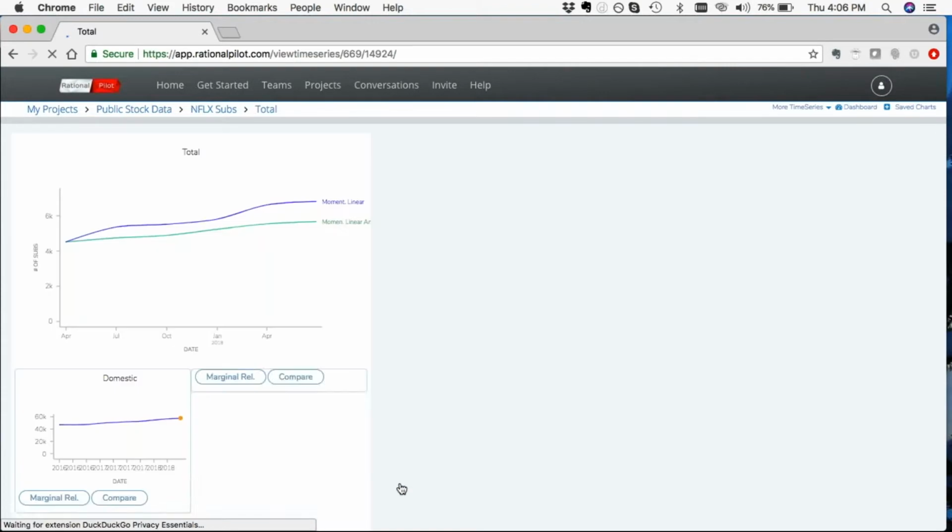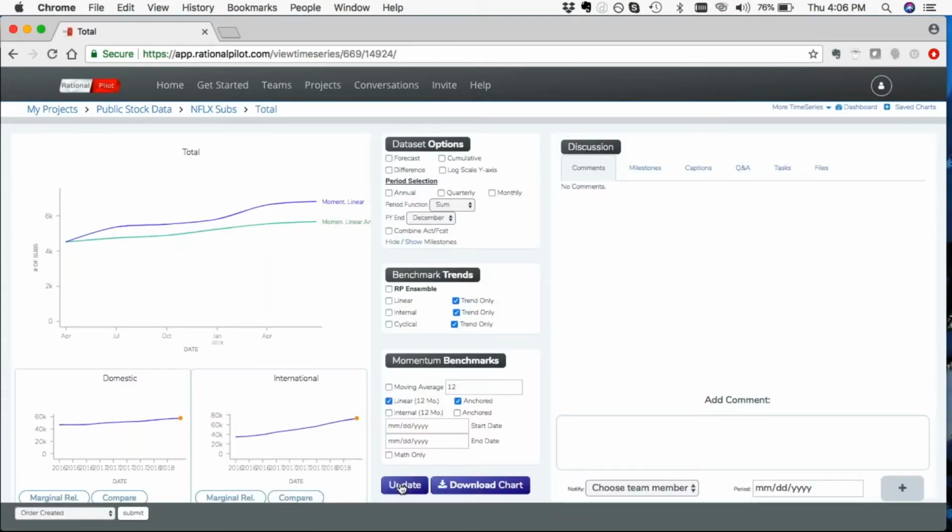So let's just take a look at the story that the linear tells you. So linear is telling you essentially that you have this upward trajectory of growth. Things are going good, but you're not seeing that same story out of the linear math as you are the internal math. And that's for good reason, because the linear is more of a generalized trend. So if you rely on that only, what you would have been saying to yourself and potentially to your board, to your investors, to your team is, hey, we're going to see north of 6 million subscribers for Q2, and obviously that didn't happen. So it's important not to rely on these trends.